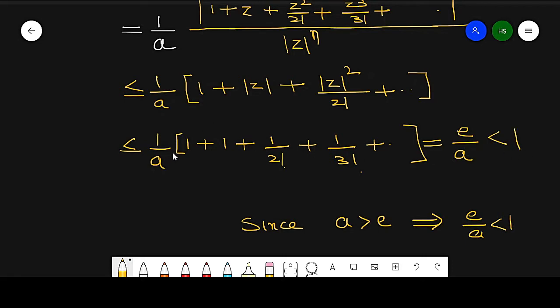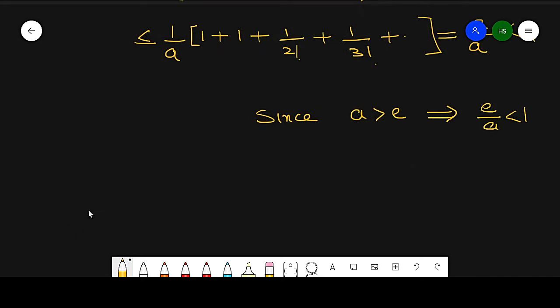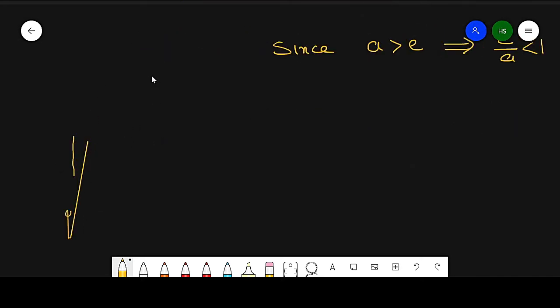So what we get is modulus of g of z over f of z is less than 1.